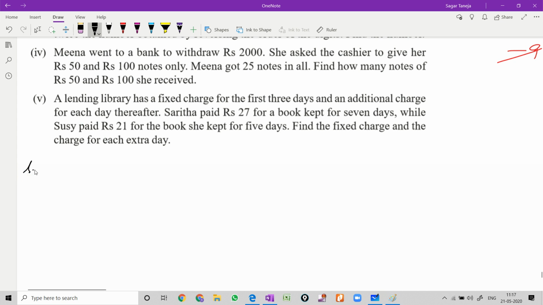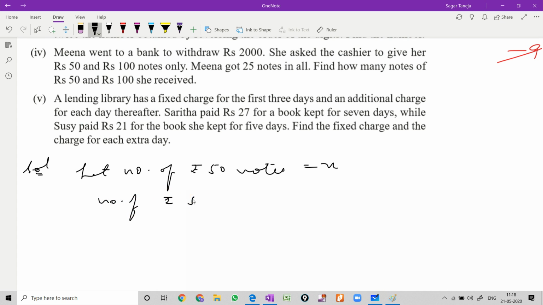So let us take out how many notes she has received of 50 and 100 rupees separately. Let the number of 50 rupee notes be x, and the number of 100 rupee notes be y.